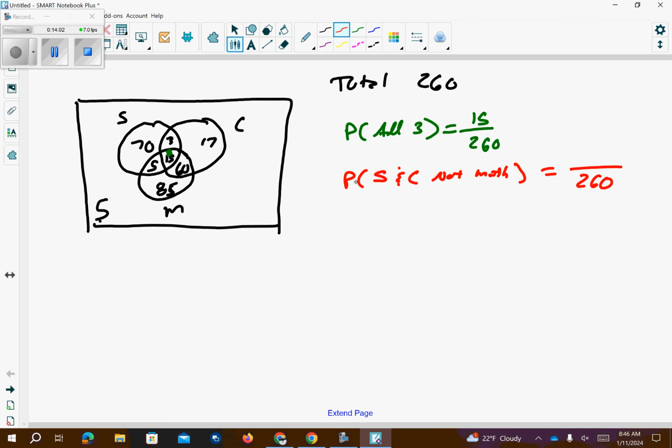There's only 3 people that are doing Spanish and chemistry and not math. So if I pick somebody out of the class at random, I have a 3 out of 260 chance that person is taking Spanish and chemistry only, based on our data. Okay, and then let's see, probability that they are in math,